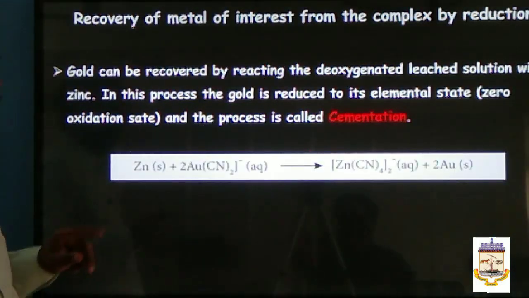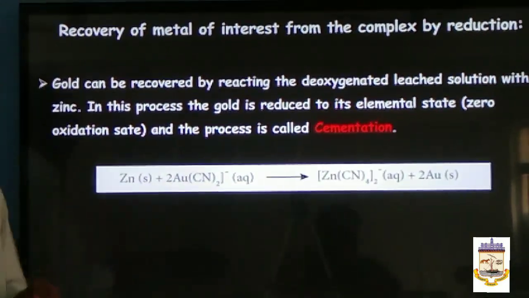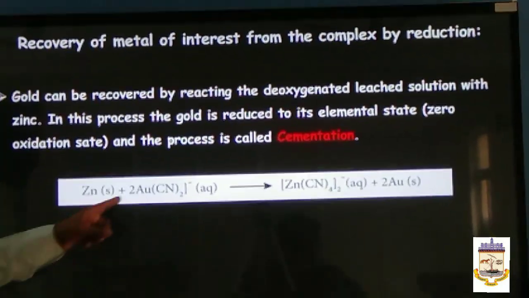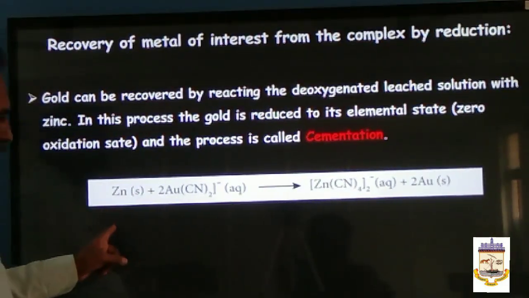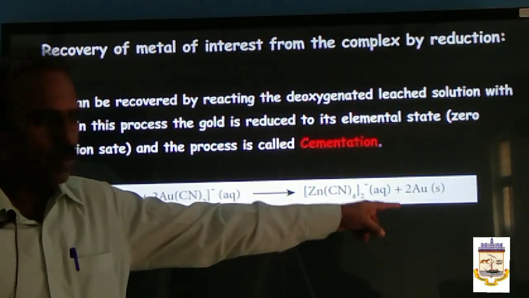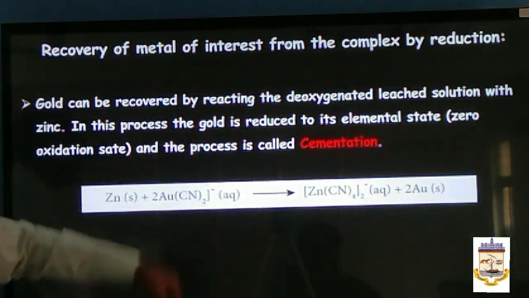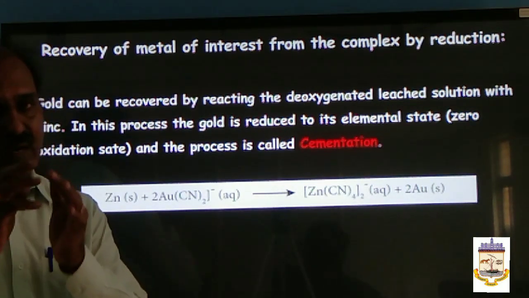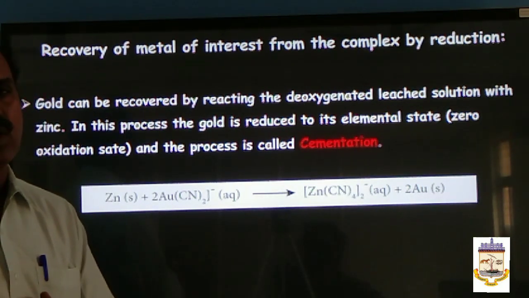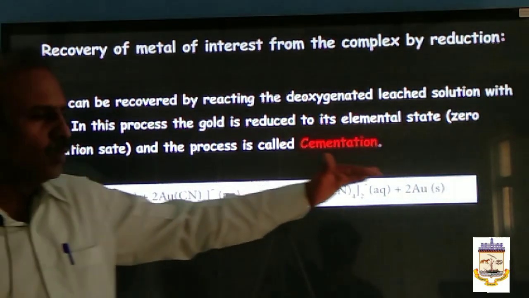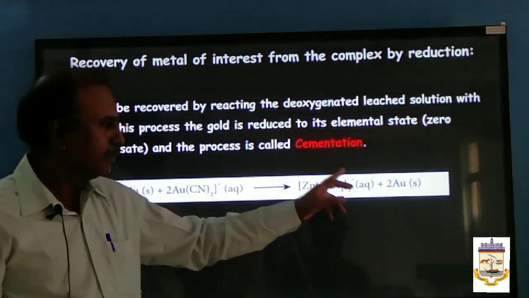Just look here. The gold can be recovered by reacting the deoxygenated leached solution with zinc. The complex is treated with zinc. You will get another complex, tetracyanozincate(2-), plus gold. So this method is called cementation. You remember what cementation is? Recovery of metal from the soluble complex of gold is called cementation. So now you have pure gold, that is a crude metal.